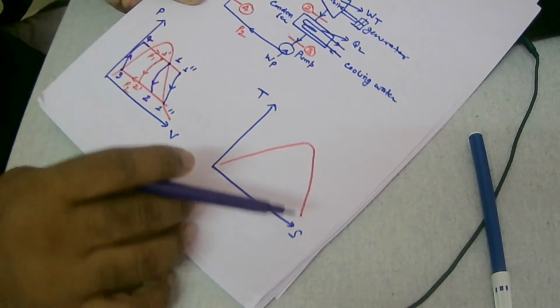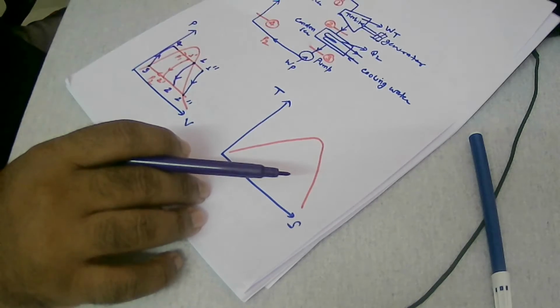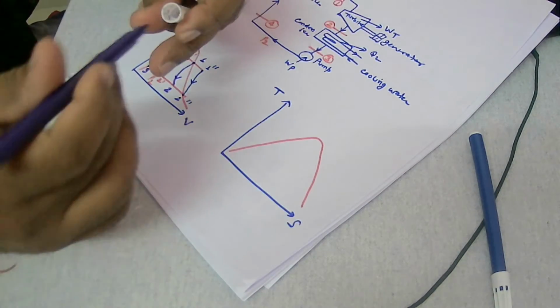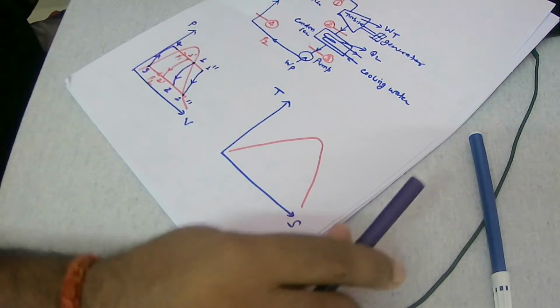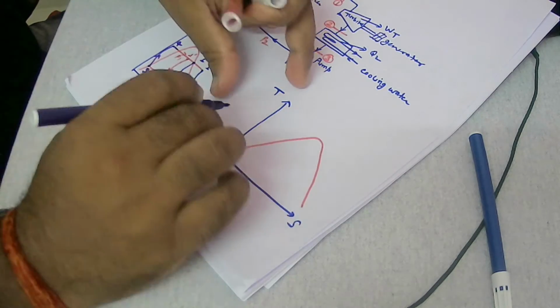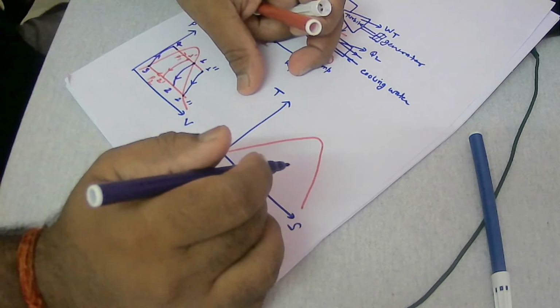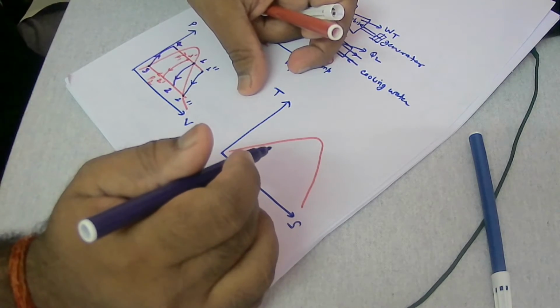Now the same thing you can draw on the temperature entropy diagram. So on temperature entropy, what can you draw? First you draw the two constant pressure lines, right? So I am drawing here.